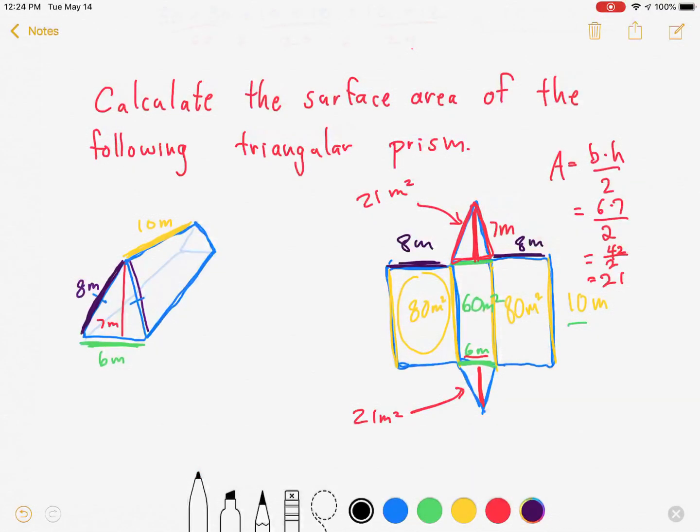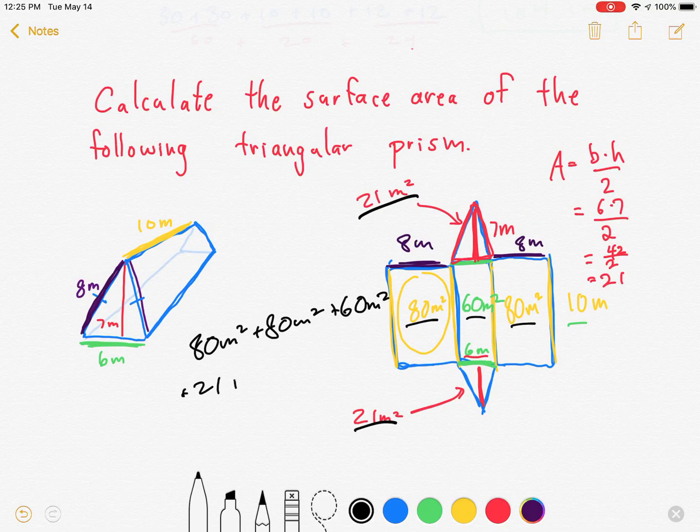So altogether, we have the following areas that we need to add up. We have 80 meters squared plus 80 meters squared for these two. So that's 80, that's 80. We've got 60 meters squared, and then we have 21 and 21. So plus 21 plus 21. Oops, I forgot to write meters squared. Let me quickly fix that. So I've got 21 meters squared plus 21 meters squared. Okay, so I add all those up, and that gives me the total surface area for the triangular prism.